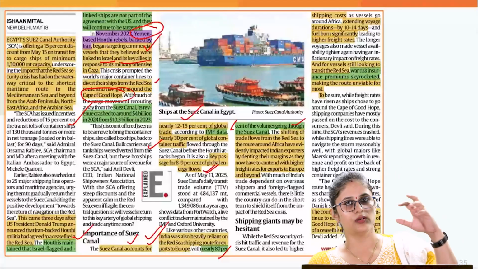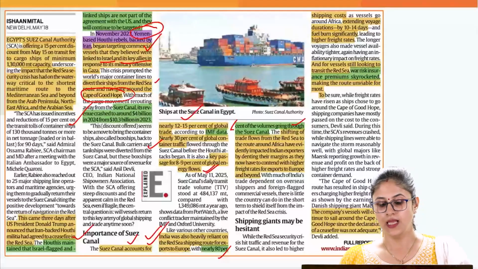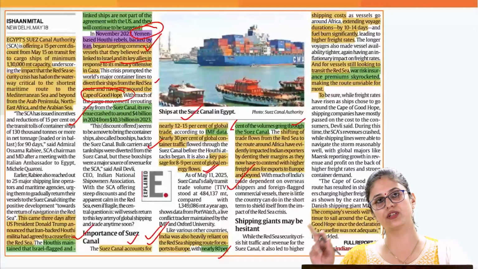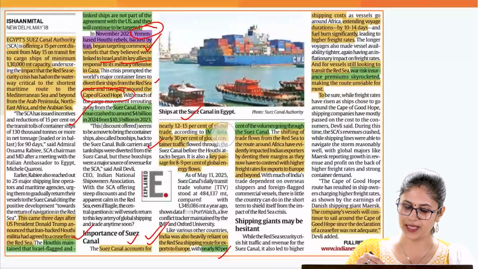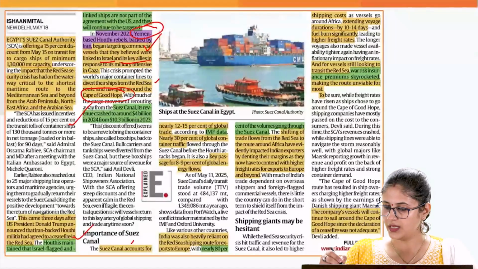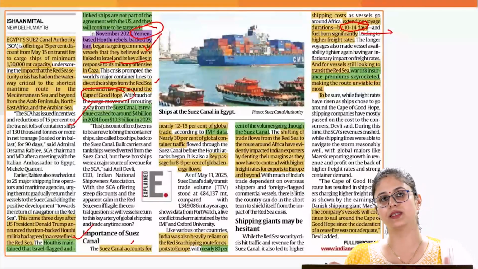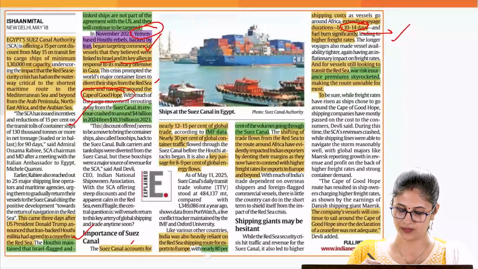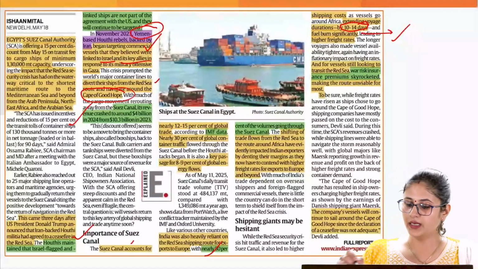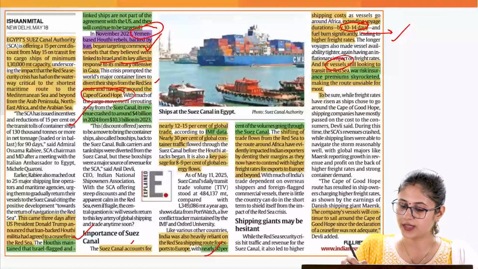But because of the attacks carried out by the Houthi rebels on commercial vessels, ships were diverted towards the Cape of Good Hope route. What was the implication? This increased the travel time by 10 to 14 days. Obviously, if the travel time increases, the cost of exporting goods also increases, and we witness that with respect to India as well. And for the vessels which continue to move through the Red Sea route, the war risk insurance premium increased.